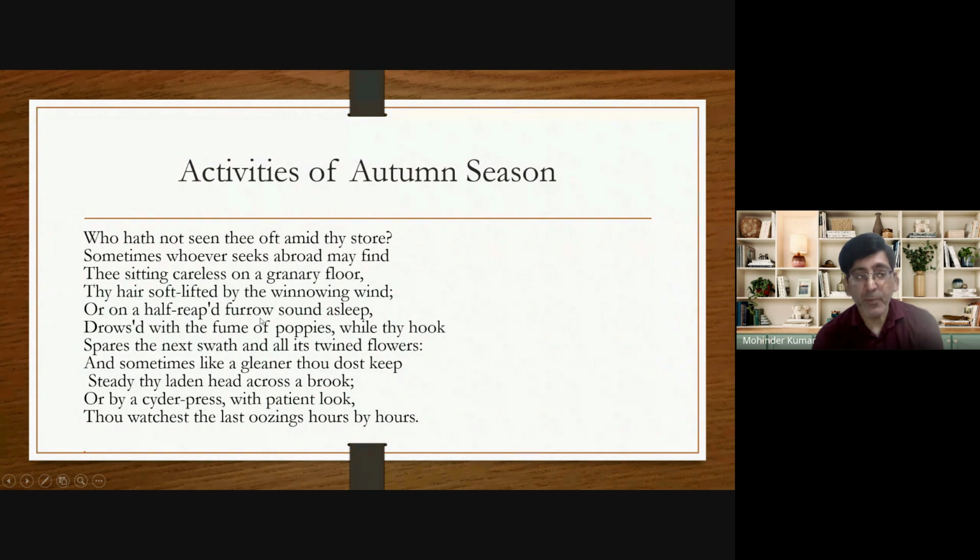Or on a half reaped furrow. Furrow means bed, sound asleep. And he says that anybody can find you lying asleep, where? In a half reaped bed. Why lying asleep in a half reaped bed, drowsed with the fume of poppies? Poppy stands for opium, because nearby there's a field of opium. There's a field of poppy, and that's why, due to the fume or the smell of the poppies, the farmer, the gleaner, has got intoxicated, and due to his intoxication, the reaper has fallen asleep.